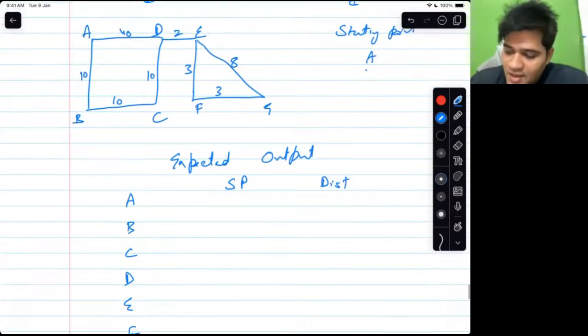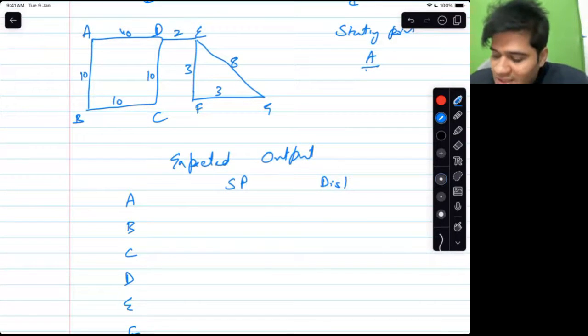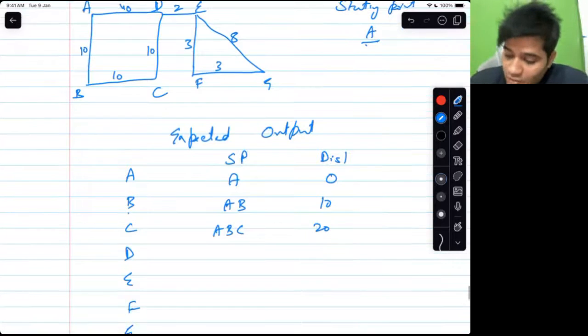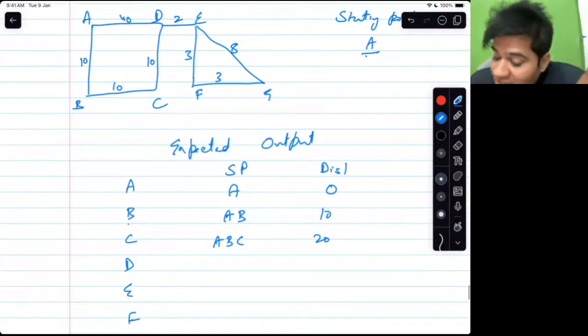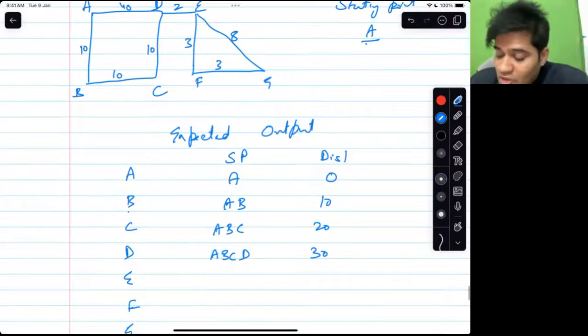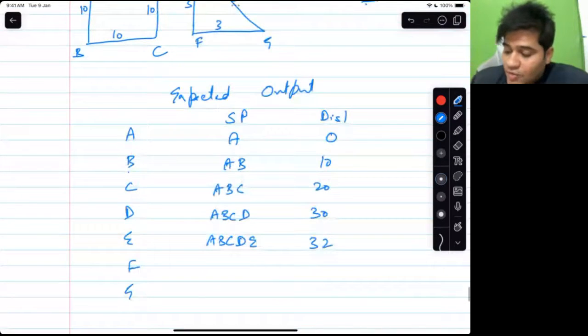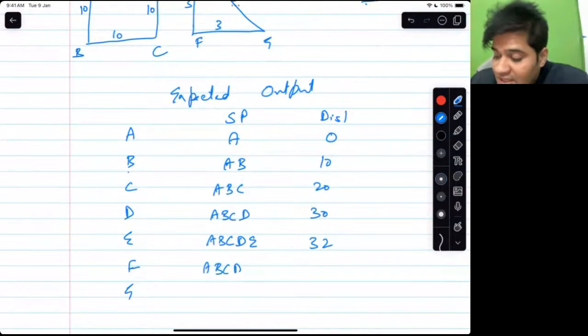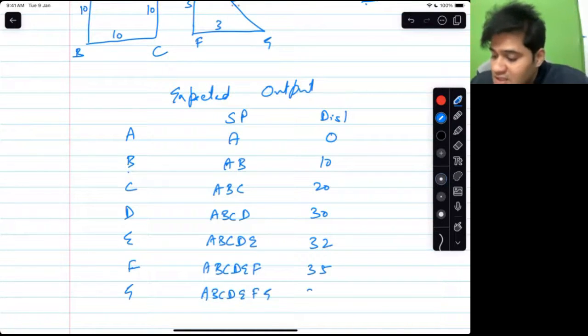For example, from A to A, the shortest path is A and distance is 0. From A to B, the shortest path is AB and the distance is 10. From A to C, the shortest path is ABC, the distance is 20. From A to D, the shortest path is not AD, it is ABCD and the distance is 30. From A to E, the shortest path is ABCDE, the distance is 32. From A to F, the shortest path is ABCDEF, the distance is 35. From A to G, the shortest path is ABCDEFG, the distance is 38.